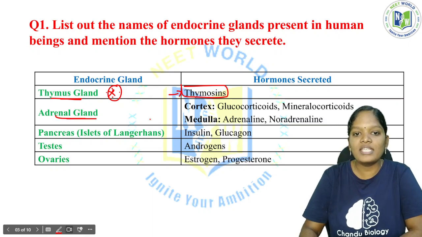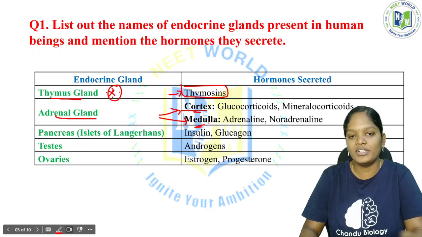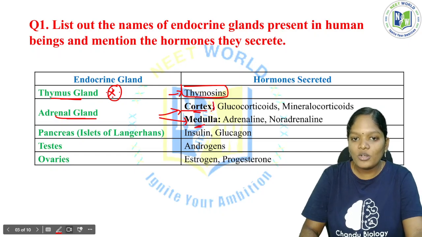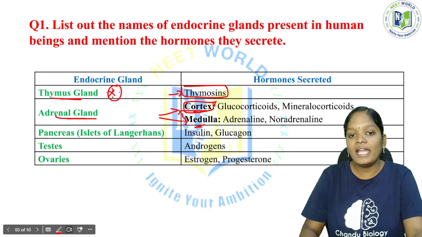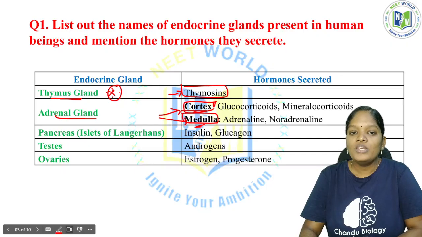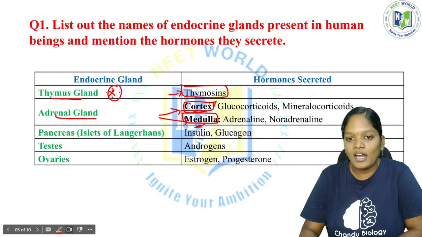The adrenal gland has an outer region and an inner region. The outer region is called the cortex, and the inner region is called the medulla. The adrenal cortex synthesizes hormones called glucocorticoids and mineralocorticoids.